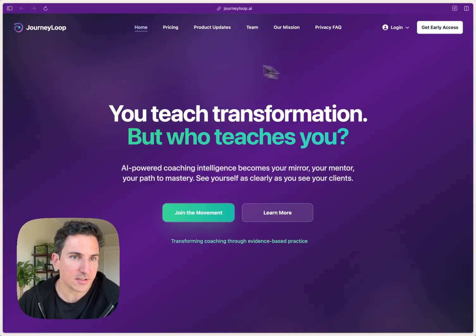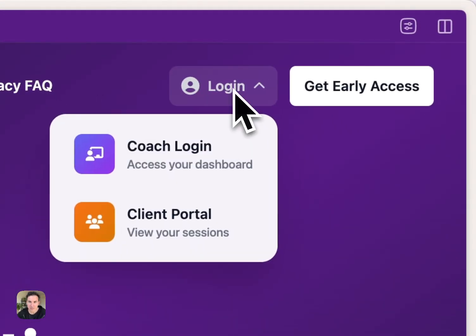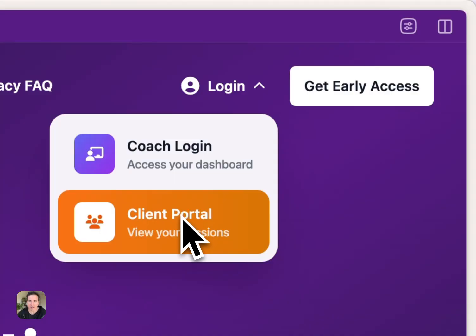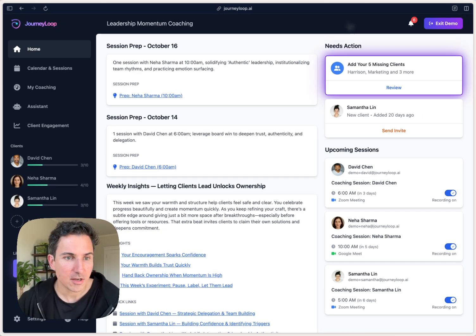Look, this is what you'll see when you go to journeyloop.ai, and in the top right, there's this login button. You'll see there's a coach login and a client login, and we'll click on the coach login. And this will bring you to the home screen. This is the account of our demo coach, Alex.